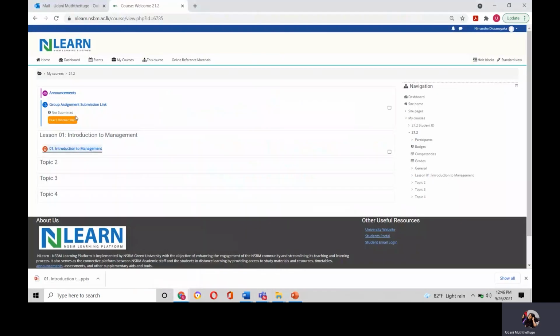Okay, and then here the lecturer has created a submission link. Now in every module you will be given a coursework. Sometimes it can be an individual assignment, sometimes a group assignment. It depends on the module. And you will be given a deadline to submit your assignment. So on or before the respective deadline, you have to log on to the particular module.